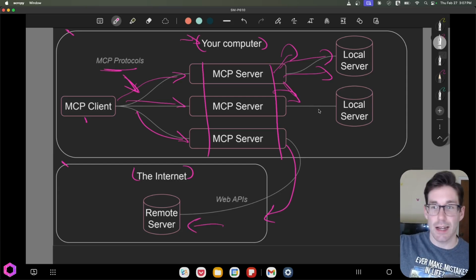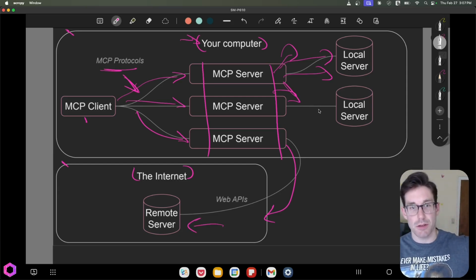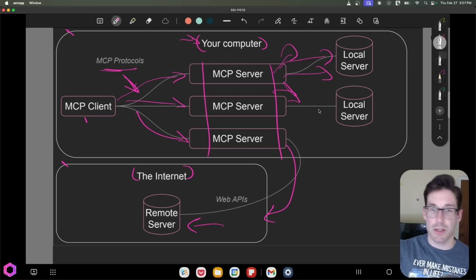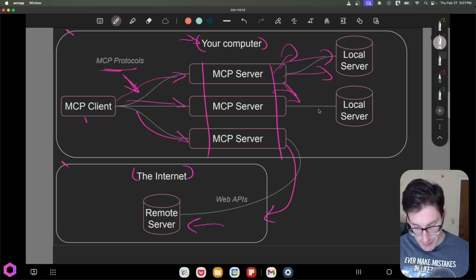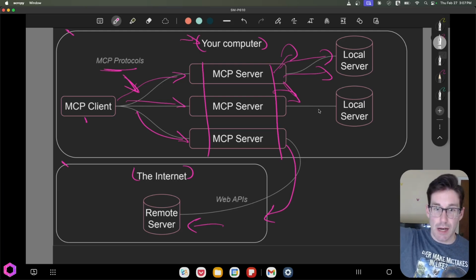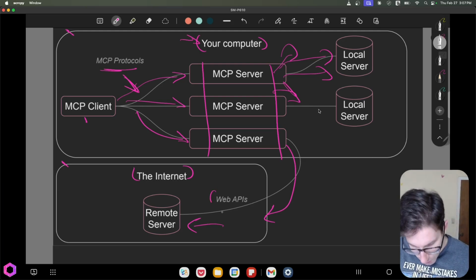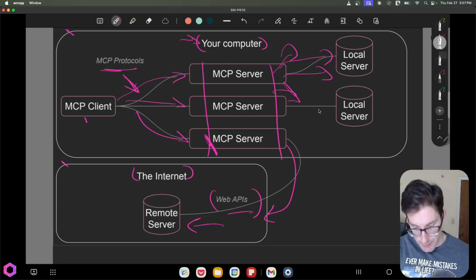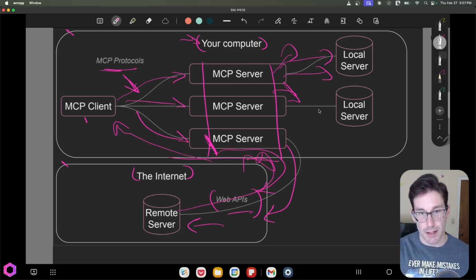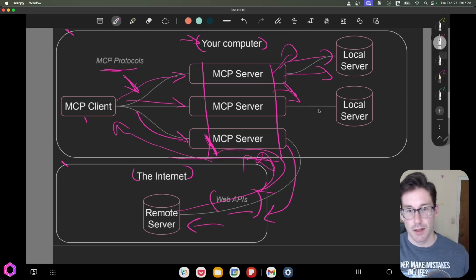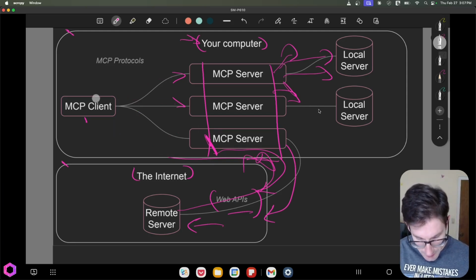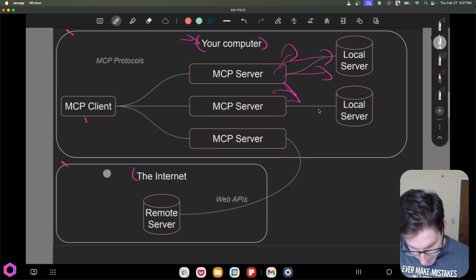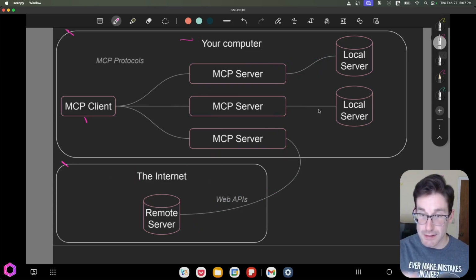So that could be going to Slack to summarize messages. It could be going to your email to summarize emails or write an email. It could be going to your calendar to check if you're available, etc. So this is the remote aspect where it's going out into the internet to do this. And it's using web APIs, which is the specific language that our MCP protocol doesn't speak. So we're going to translate into that API language. We're then going to get a response back. We're going to translate it again through our MCP server back to our MCP client. So this is kind of the process and how it functions. This has turned out to be a very ugly drawing, but hopefully that makes sense.